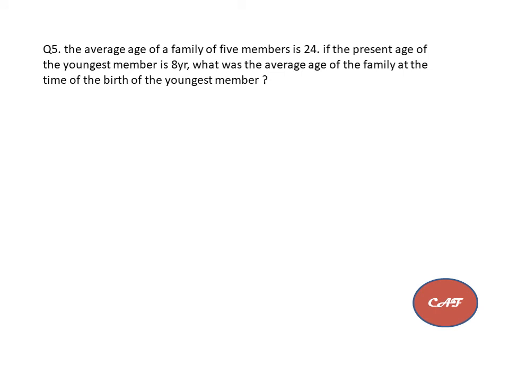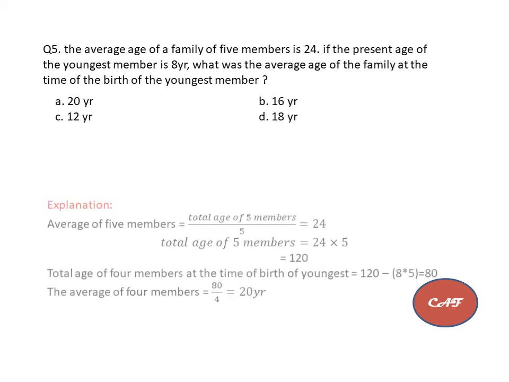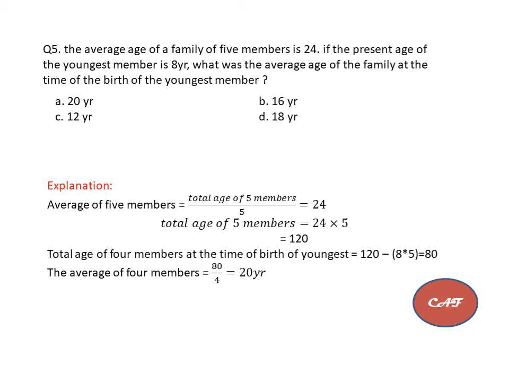Fifth question. The average age of a family of 5 members is 24. If the present age of the youngest member is 8 years, what was the average age of the family at the time of the birth of the youngest member? So here average of 5 family members is 24 in the question they gave. So same thing, total number of age of 5 members divided by 5, we will get average. So from this equation we will get total age of 5 members, that is 120 I got.